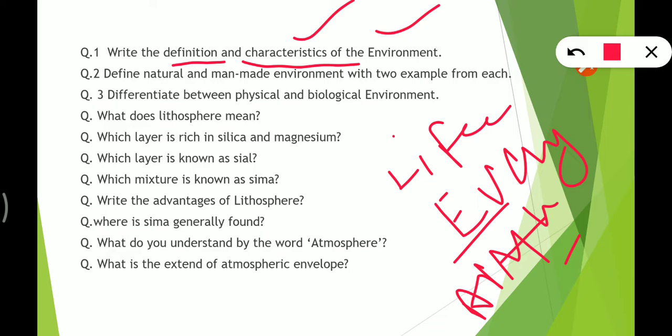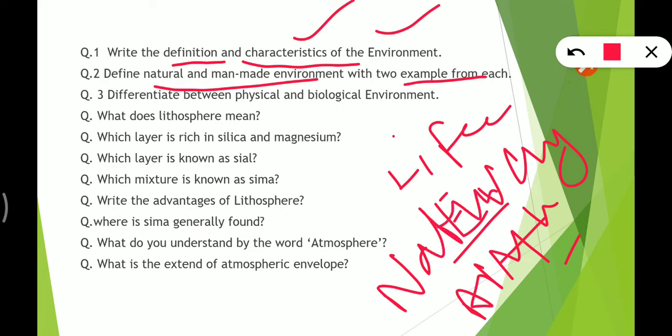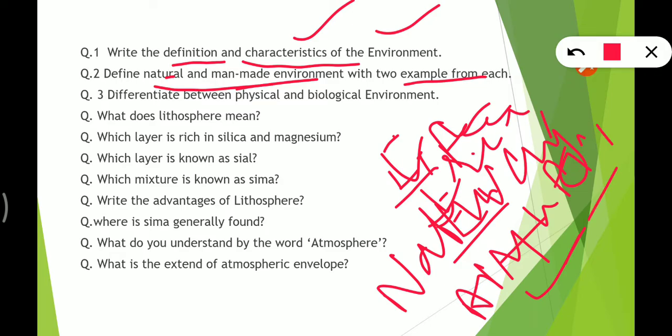Now the next question we have: define natural and man-made environment, with two examples also. So as we know, the environment can be divided into natural and man-made. Natural includes everything that we get from nature, for example trees, land, air, water, right?